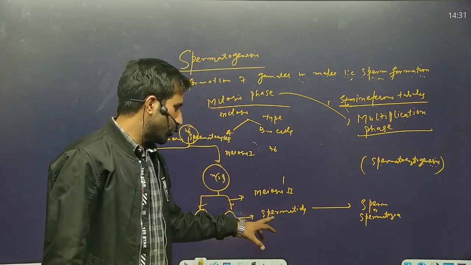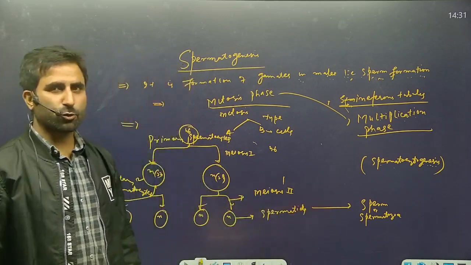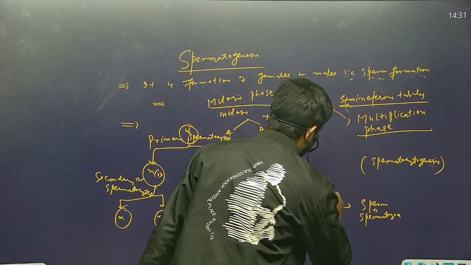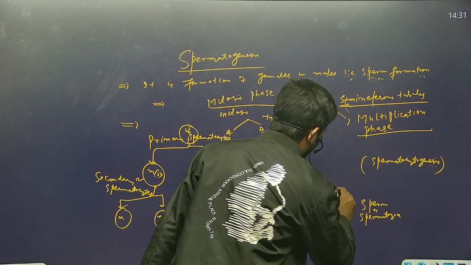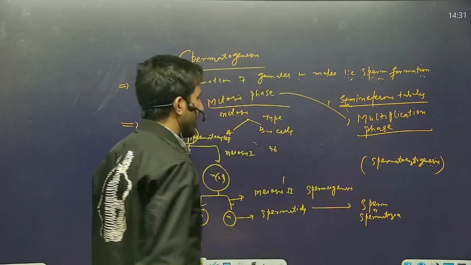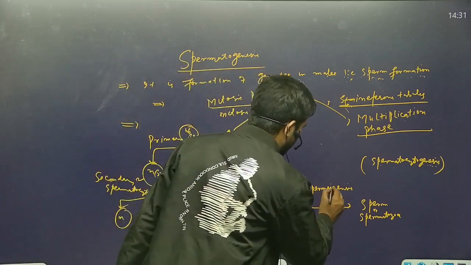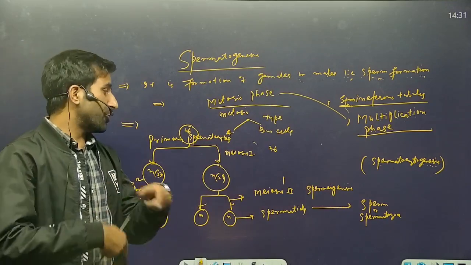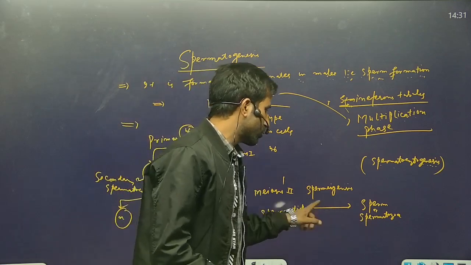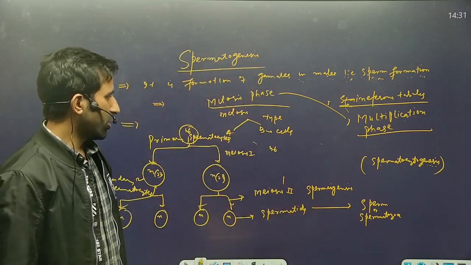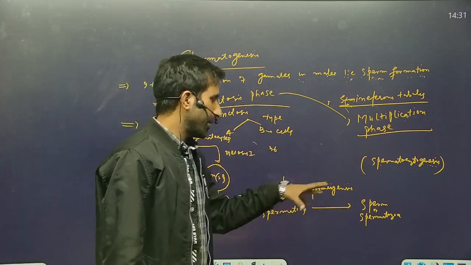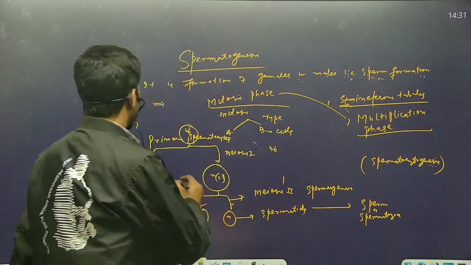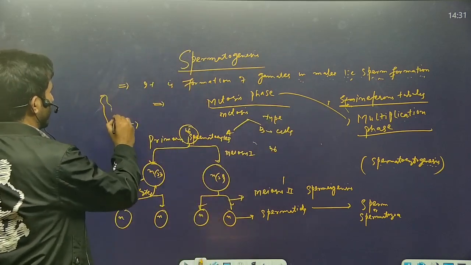The change of spermatid into spermatozoa is called spermiogenesis. The whole process of formation of the male gamete, the sperm, is called spermatogenesis, and the changing of spermatid into spermatozoa is called spermiogenesis.